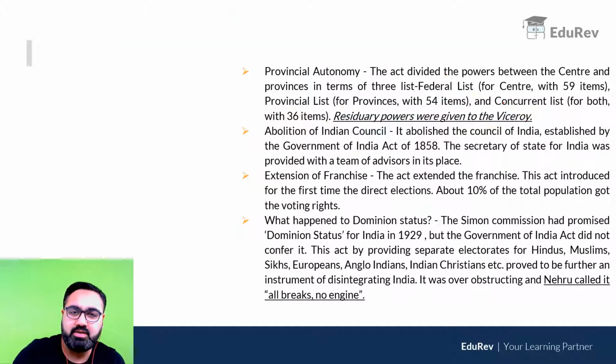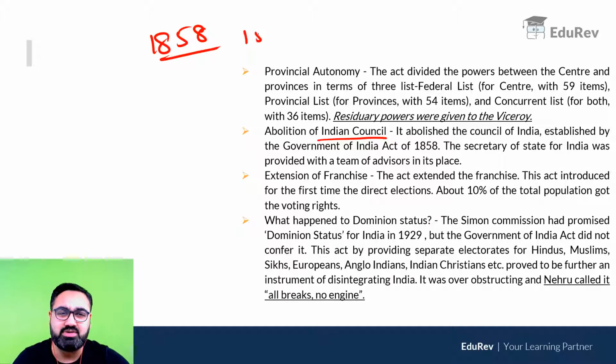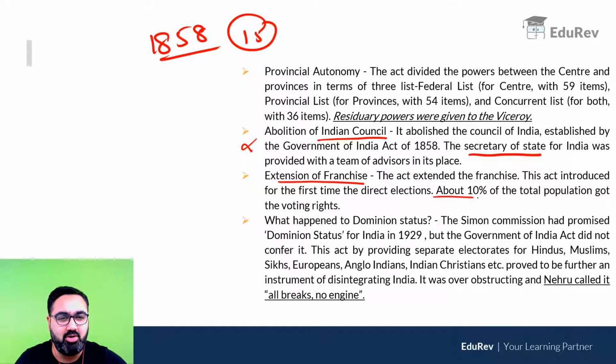Okay. Then the India Council was abolished. We have studied about the India Council in the 1858 Act, how a 15-member council was appointed to assist the Secretary of State for India. इसको हटा दिया गया अब. Extension of franchise: more people were now allowed to vote. About 10% of our population got the right to vote.